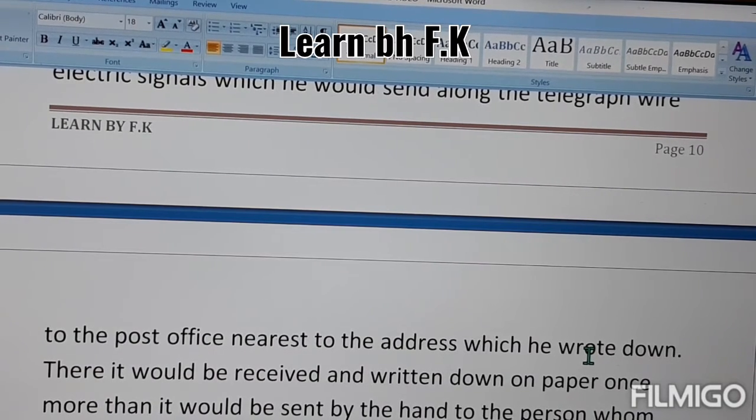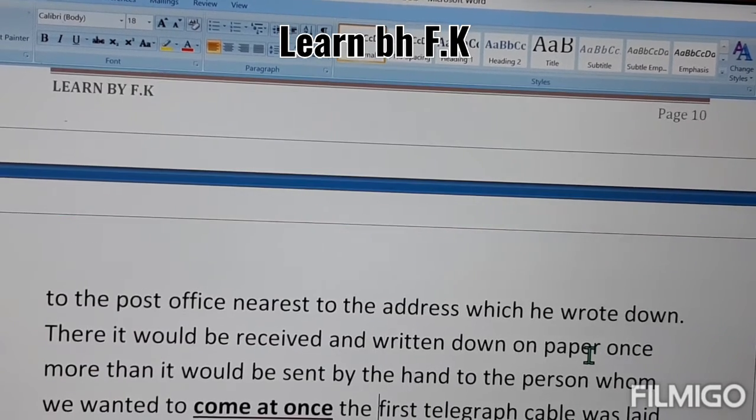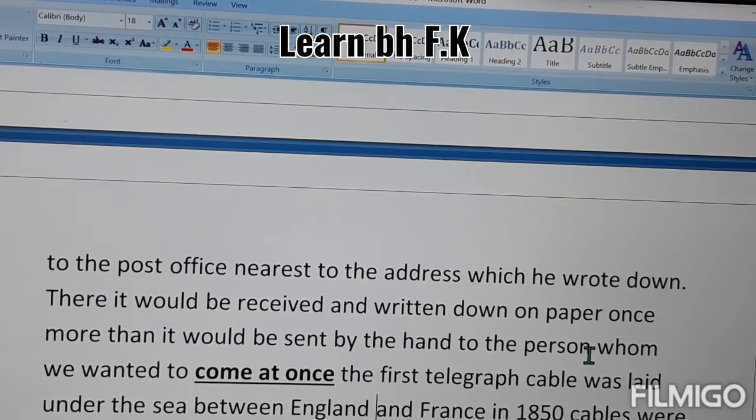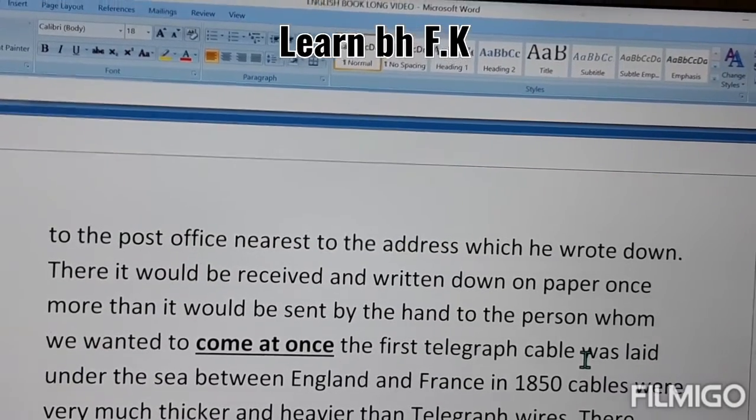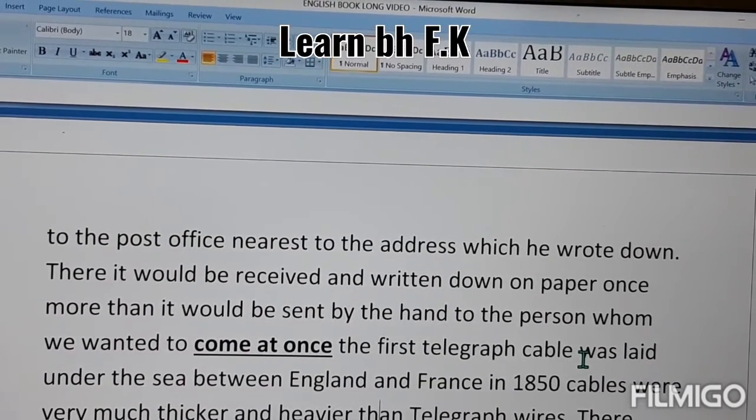More than it would be sent by hand to the person whom we wanted to come at once. The first telegraph cable was laid under the sea between England and France in 1850. So this paragraph tells you about that.